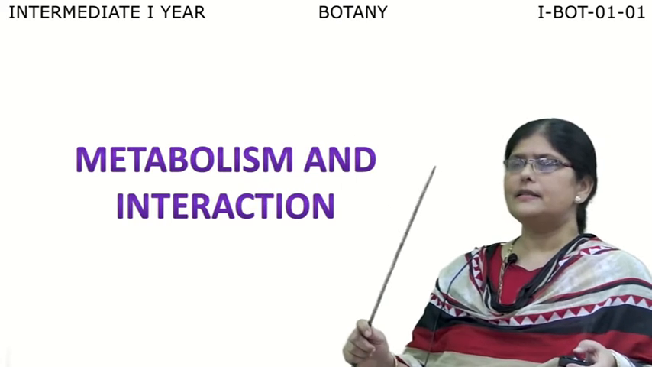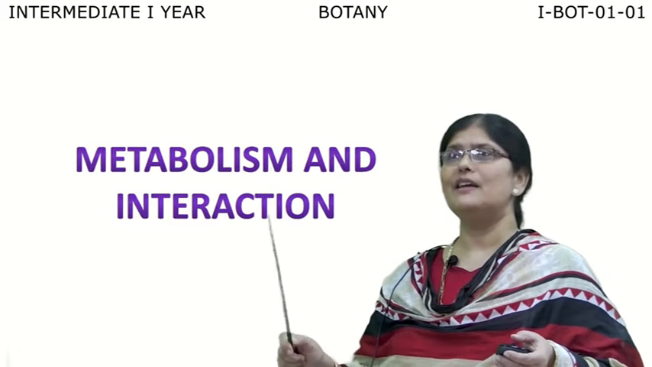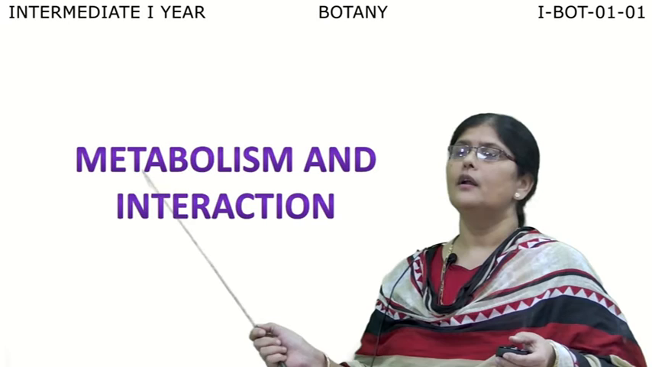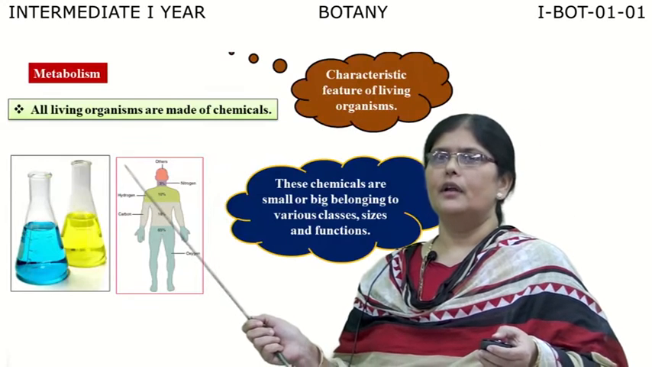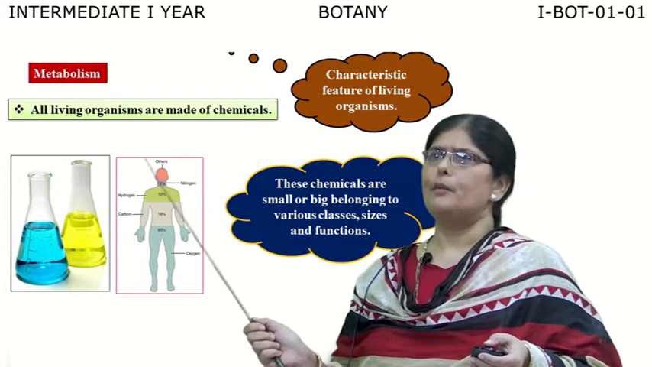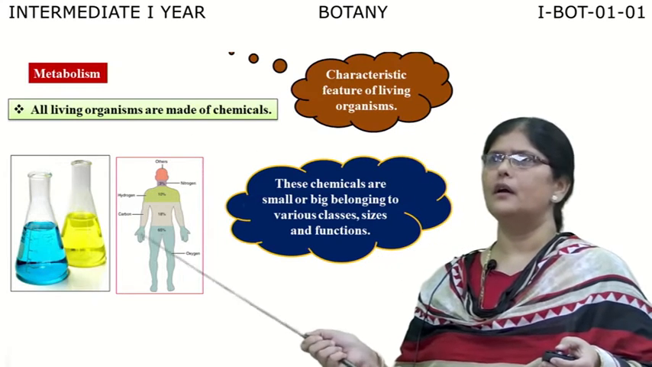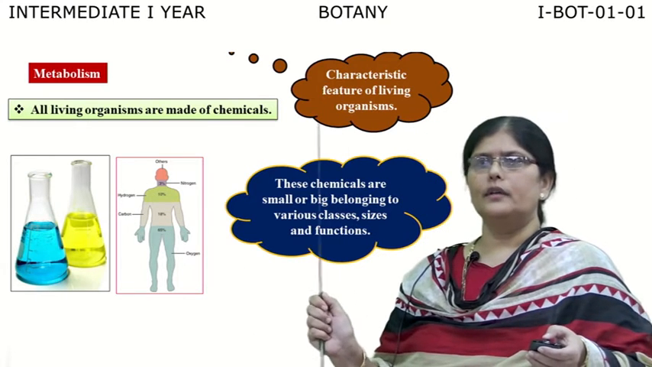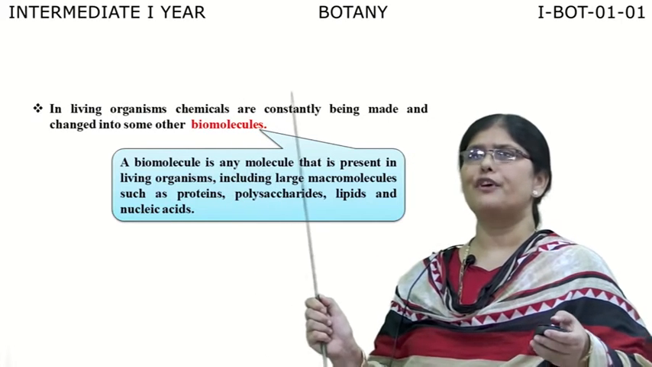So now let us see what are the other characteristic features which will help us to understand and distinguish the living from the non-living. Just now I have taught about growth and reproduction. Now we are going to learn about the next two characteristic features which are called metabolism and interaction. Now what is meant by metabolism? We all know all the living organisms are made up of chemicals. They are made up of different kinds of chemicals. These chemicals belong to small or big molecules of different classes, sizes and functions. So these molecules will interact with each other to produce certain types of chemical reactions.